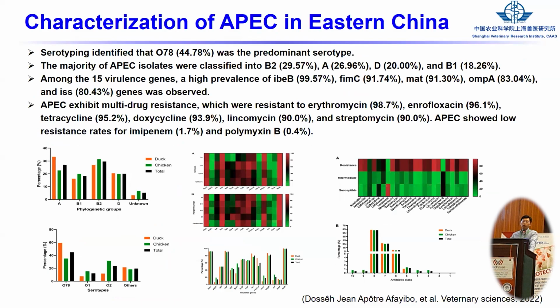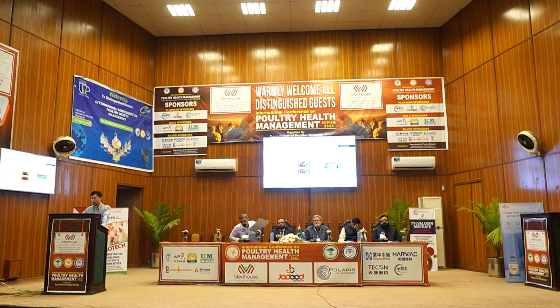This is about half of the serotypes, because as we know, APEC has about 180 different serotypes, but O78 is the primary, popular serotype. Also, the APEC belong mostly to B2 and A, more than group D and E.